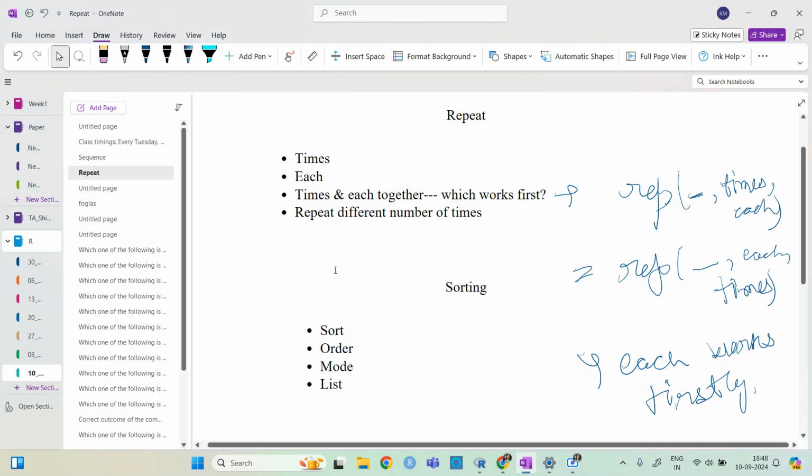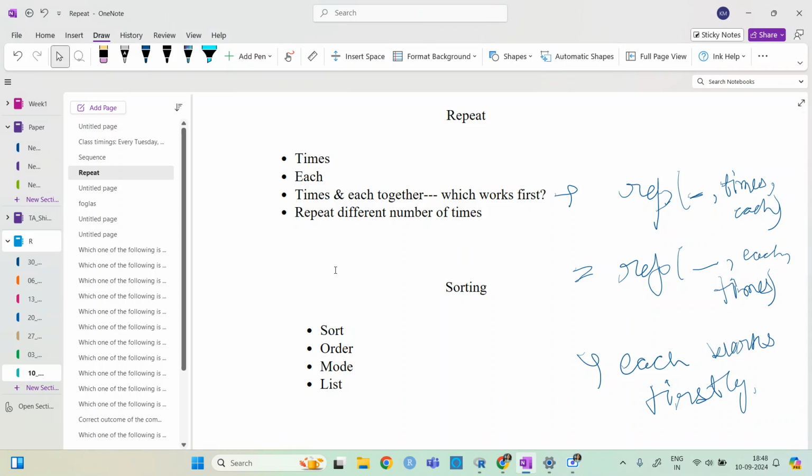The next one is sorting. So sorting is basically, whenever we have any array, or any data, then we want to see what is the, let's say if your data is distributed here and there, then the first thing we generally do is sorting.